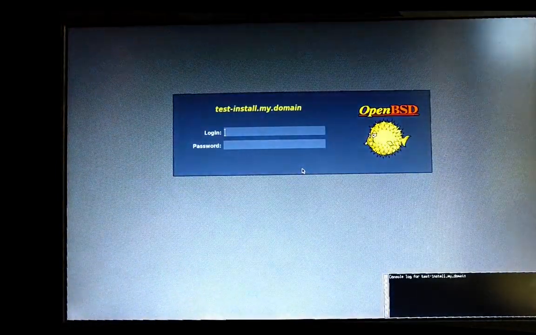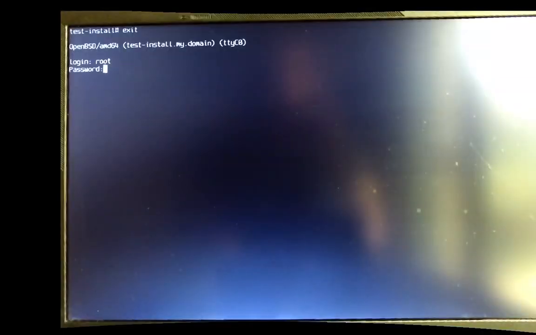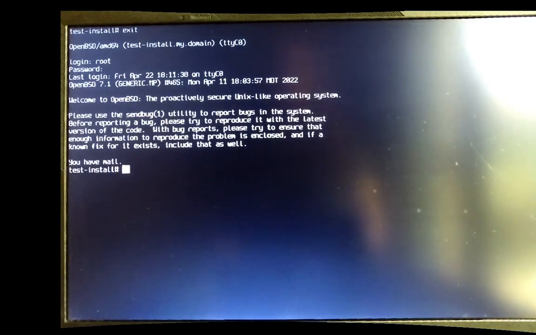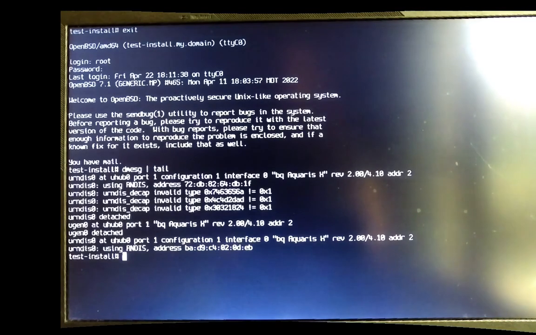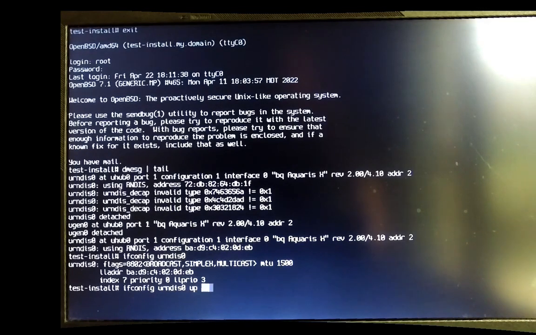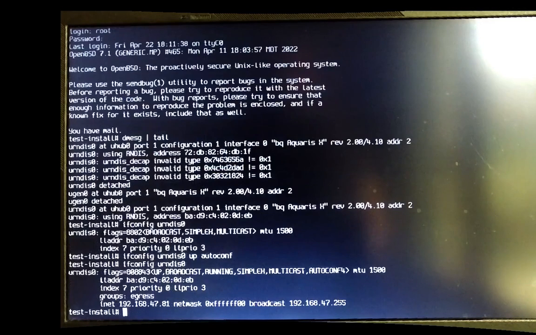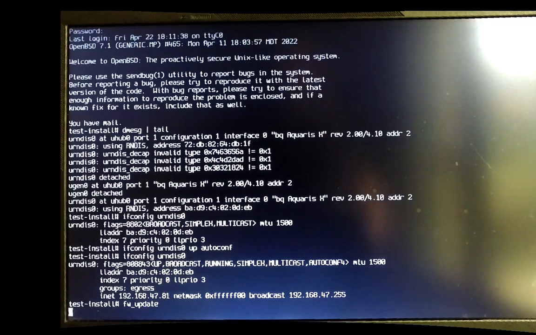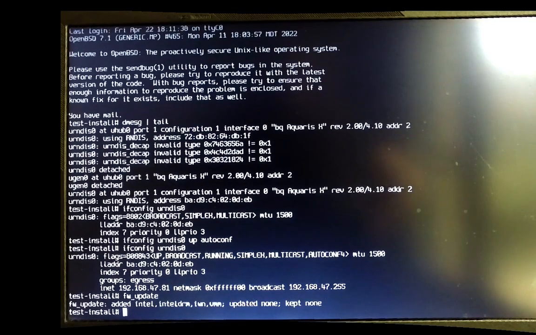Okay, we will go to the console with Control Alt F1, so it's just bigger for me to record. I plugged in my Android phone, which is rsu0, uh, urndis0. I will configure it automatically with DHCP. Okay. Now I can run fw_update. Okay, fine. I got many firmwares.